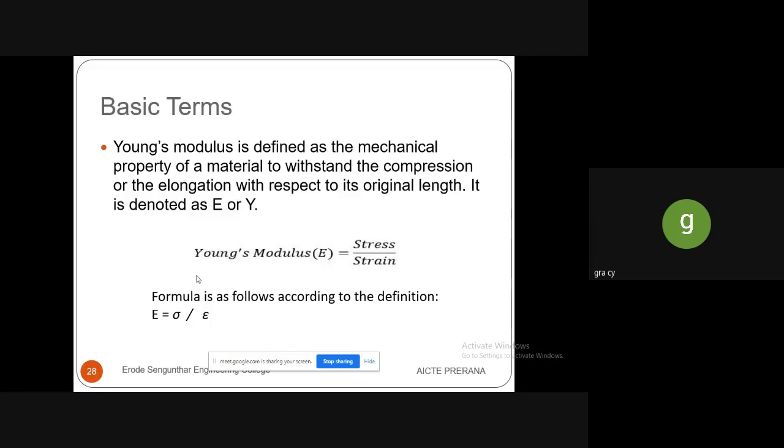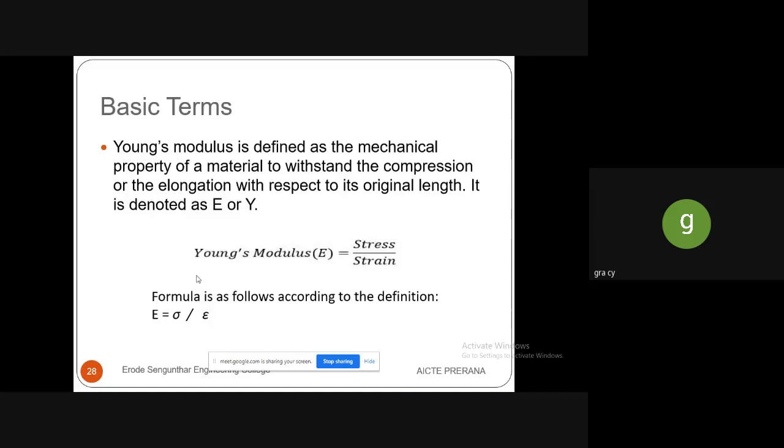Let me see the basic terms of the stress and strain relationship. The first thing is Young's modulus. It is defined as the mechanical property of a material to withstand compression or elongation with respect to its original length. It is denoted by E or Y. Most commonly we use capital E, indicating elasticity. The Young's modulus E can be written as stress by strain.